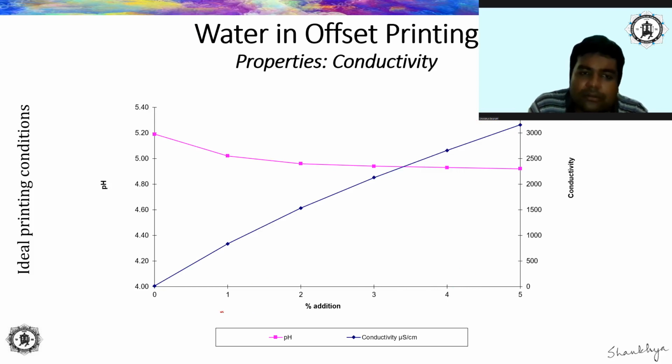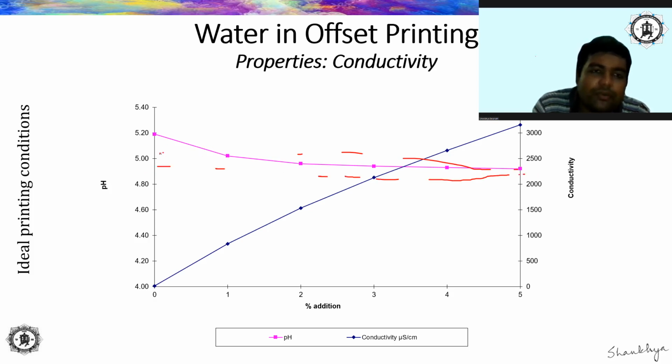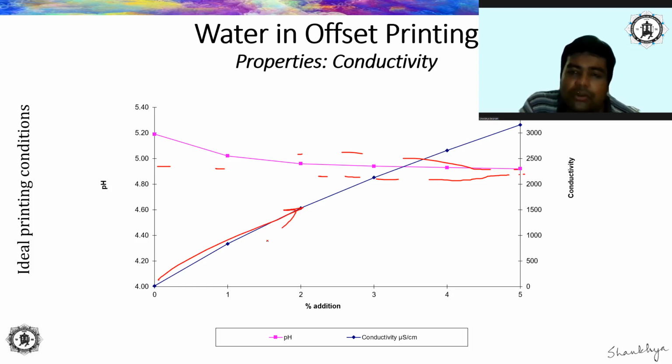I will not disclose the brand, for the specific brand of alcohol and fountain solution. You see the pH was initially high, so after addition of fount it becomes steady in this range. The pH is around 4.5 to 5.5, right? So that is fine. And with the addition, the conductivity is also going to increase, right? The unit that I have used here is microsiemens per centimeter.